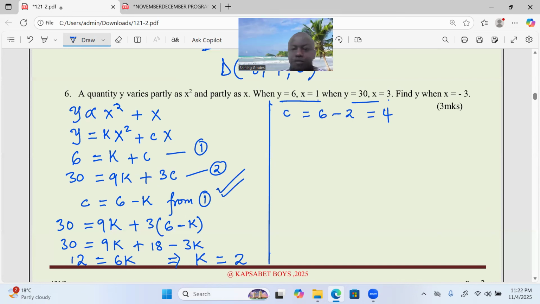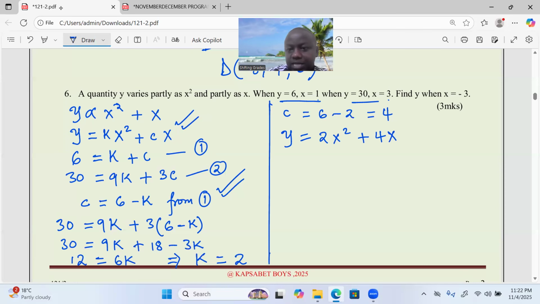So we have c and k, meaning that the general equation can now be made specific, the specific equation that connects y and x. So y equals k, which is 2, x squared, plus a constant c, which is 4, times the value of x. So we have now the specific equation.